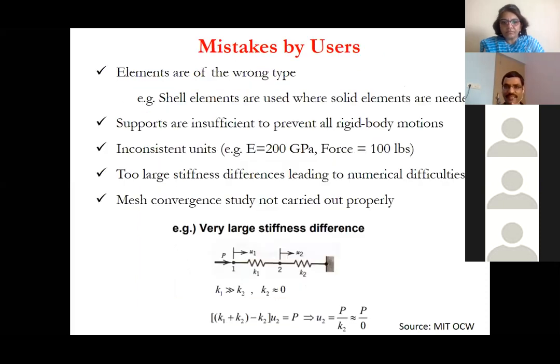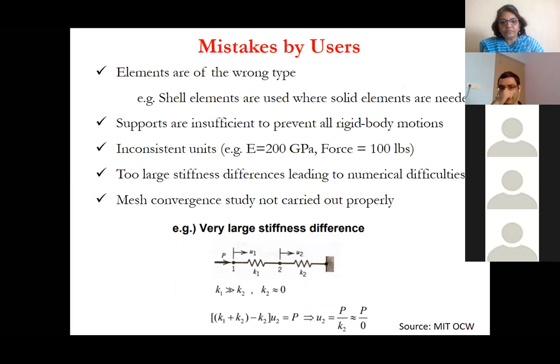So what can be the mistakes by users? As I said, there are different kinds of elements that can be selected. Due to time constraint, I am not talking about the elements, but just as an example, where you want to use a solid element, you have taken a shell element. So it is going to give an error.